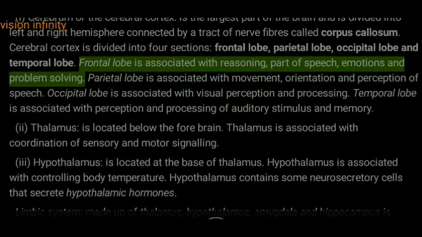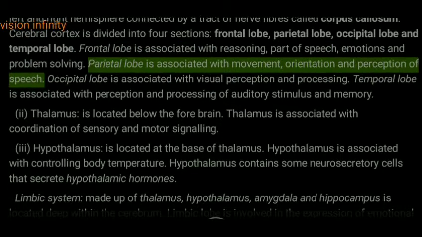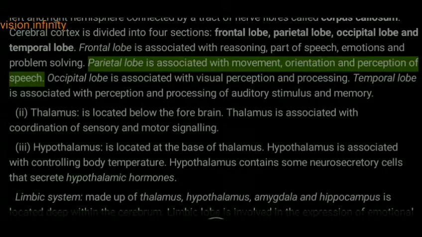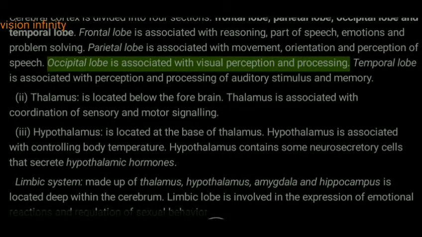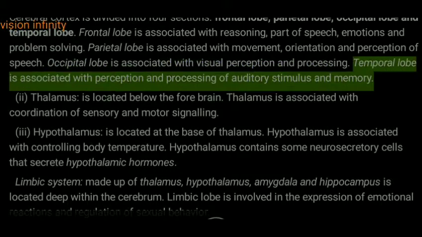The frontal lobe is associated with reasoning, parts of speech, emotions and problem solving. The parietal lobe is associated with movement, orientation and perception of speech. The occipital lobe is associated with visual perception and processing. The temporal lobe is associated with perception and processing of auditory stimuli and memory.